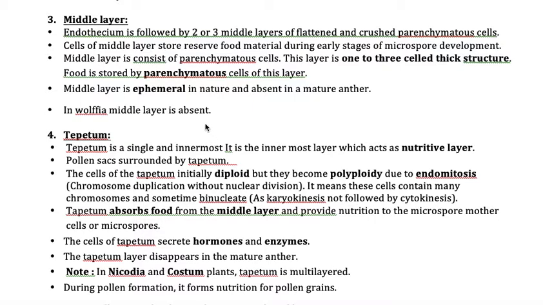Now what is the function of the middle layer? For example, epidermis, the function is protection. Endothecium helps in pollen dehiscence. Like that, the middle layer must also have some function. What is that function? It helps in the storage of food material, nutritive material. It will be stored in the middle layer.